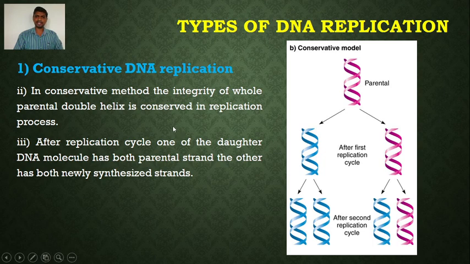Got it? So what are the characteristics of this conservative type of DNA replication? The parental DNA strands do not move apart, they are not separated for DNA replication. Both strands act as a template for DNA replication. Second, after DNA replication, two DNA molecules are formed, of which one is parental and the other is completely newly synthesized. So after the replication cycle, one of the daughter DNA molecules has both parental strands and the other has newly synthesized strands. So this is conservative DNA replication.